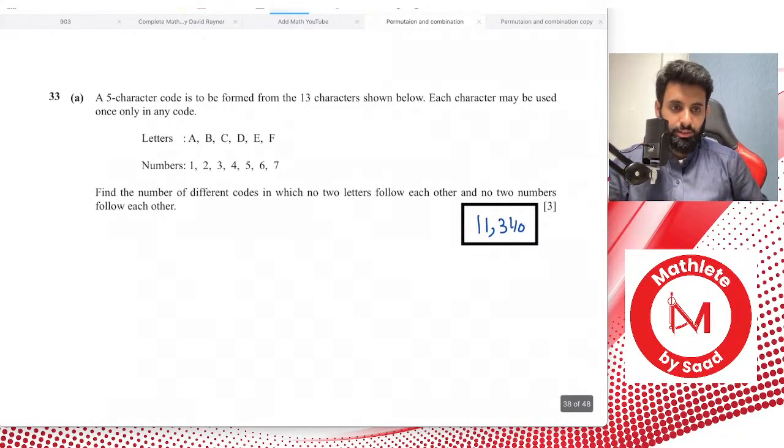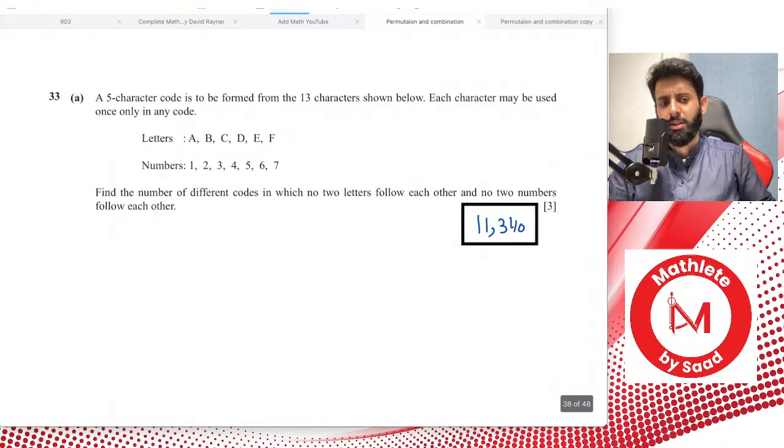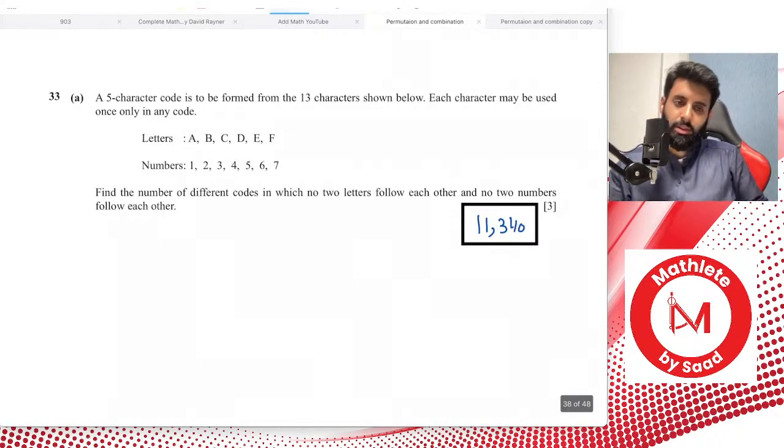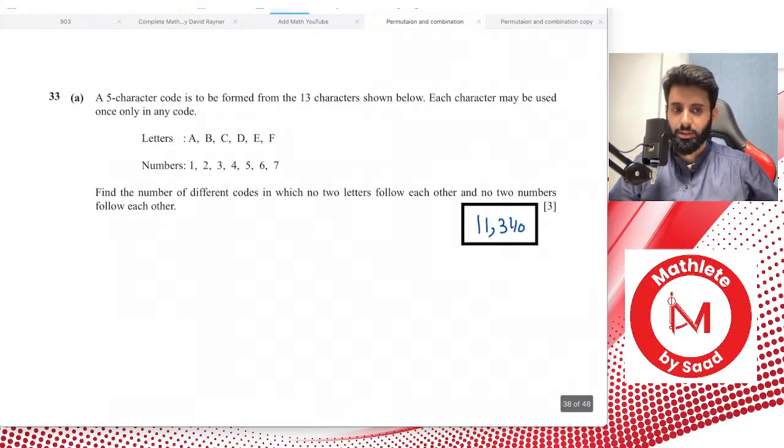Yeah, this was a tough question. Sir giving main character vibes. Okay, I'm not too well versed with that, so you're gonna have to explain what you mean by that. Anyway, so here's question number 33.